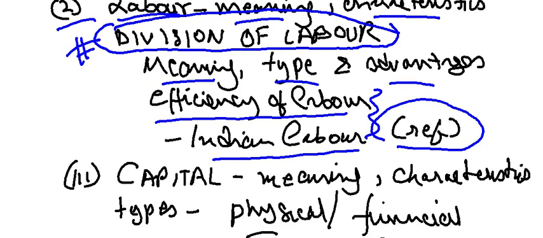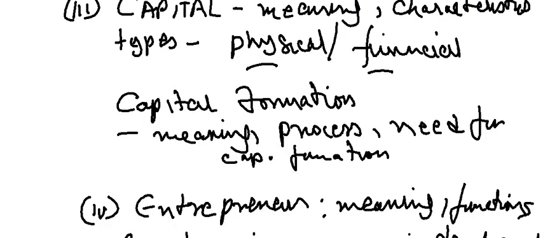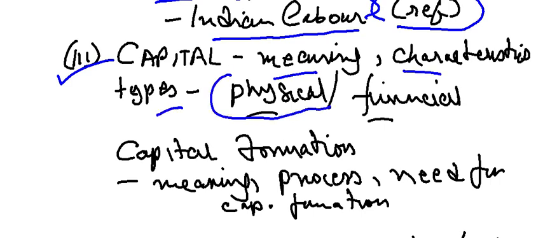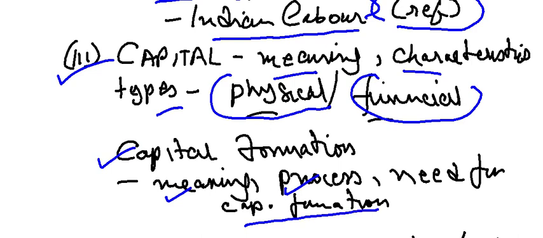We move on to the last two which you have to study here, and first let's take capital, which is third. Now again, this is going to be very interesting, if you have a little interest in economics and in understanding how an economy functions. This is going to be vital whether you go for MBA, CA, or commerce. So capital: the meaning, the characteristics, the types, physical capital and financial capital, and capital formation, as in its meaning, process, and need. Why do we need capital formation in an economy?